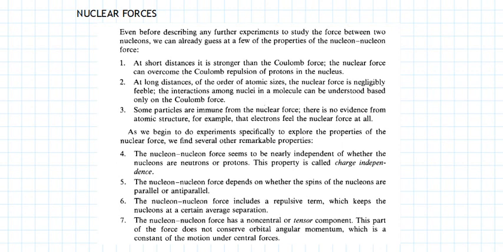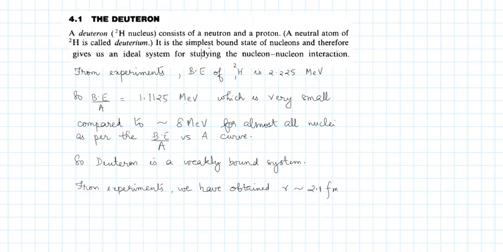And to understand more about nuclear forces and more about the energy states possible for nucleons, we consider the simplest system available, which is nothing but a deuteron. A deuteron consists of a neutron and proton. It's 1H2, the simplest bound system of nucleons available, and it's the best system that we can choose to study nucleon-nucleon interaction. Now, from various experiments, we know that the binding energy of deuteron is 2.225 MeV.